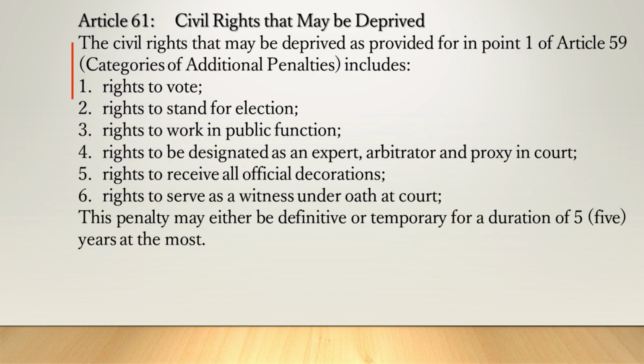Article 61. Civil rights that may be deprived. The civil rights that may be deprived as provided for in point 1 of Article 59, categories of additional penalties, include: 1. Rights to vote, 2. Rights to stand for election, 3. Rights to work in public function, 4. Rights to be designated as an expert, arbitrator, and proxy in court, 5. Rights to receive all official decorations, 6. Rights to serve as a witness under oath at court. This penalty may either be definitive or temporary for a duration of 5 years at the most.